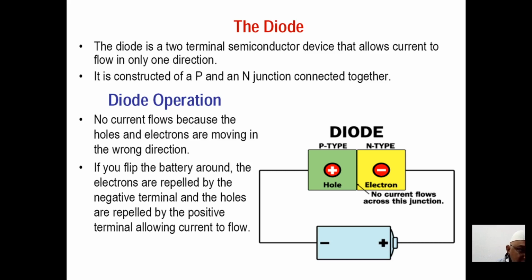No current flows because holes and electrons are moving in the wrong direction. If you flip the diagram, no current will flow across the junction unless you give some battery, an external force, to it. If you flip the battery around, the electrons are repelled by the negative terminal and the holes are repelled by the positive terminal, allowing the current to flow.